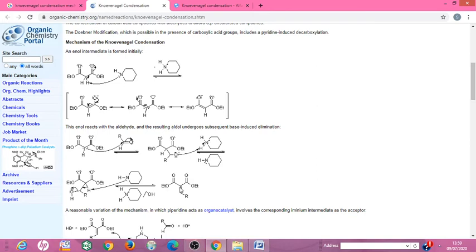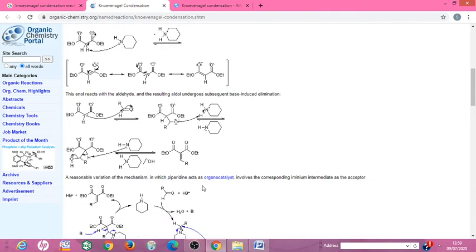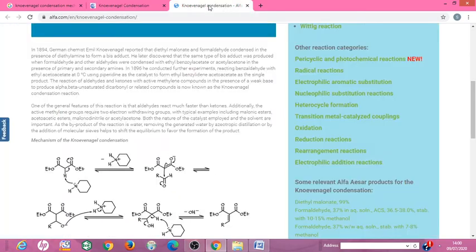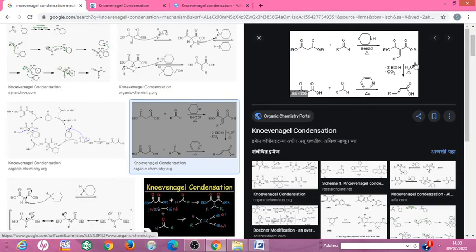The last step of this reaction: the alpha beta unsaturated ester, on acid hydrolysis, converts both ester groups into acid, forming the alpha beta unsaturated acid, which on heating undergoes decarboxylation.